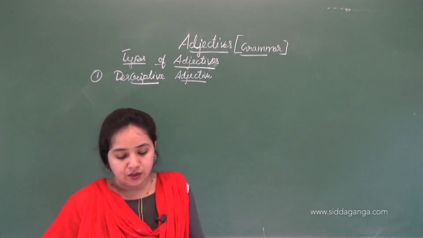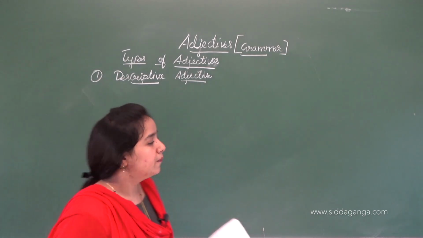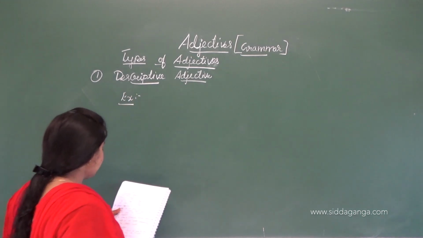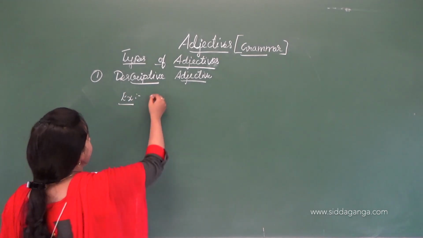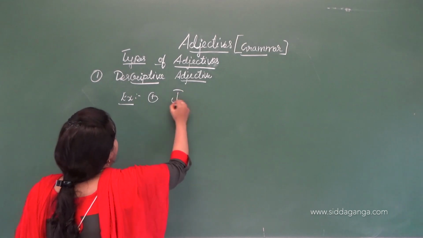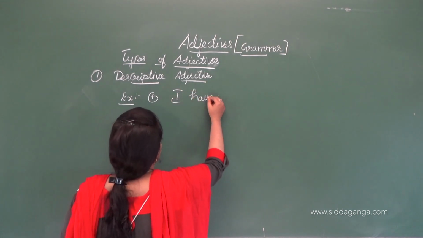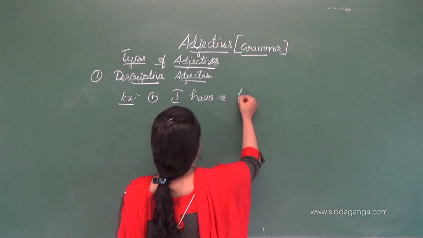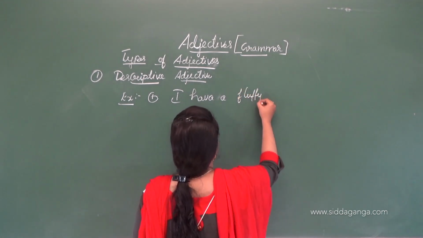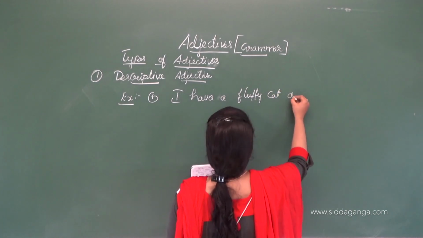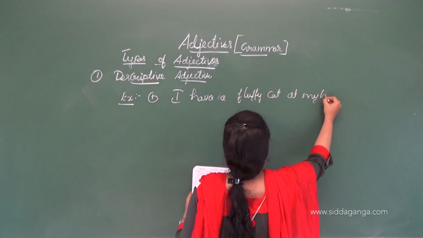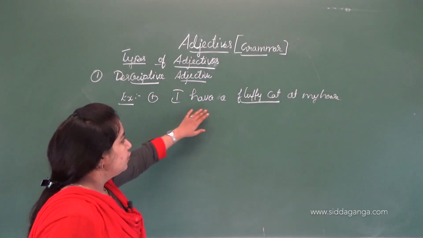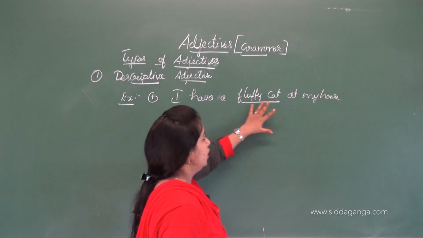Let's see some examples. A descriptive adjective example: I have a fluffy cat at my house.